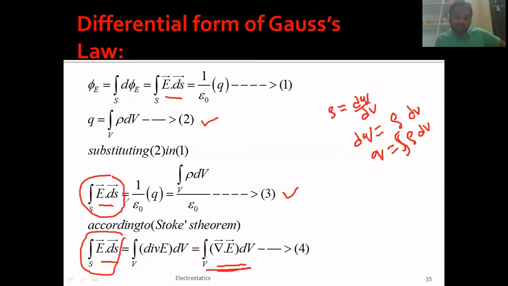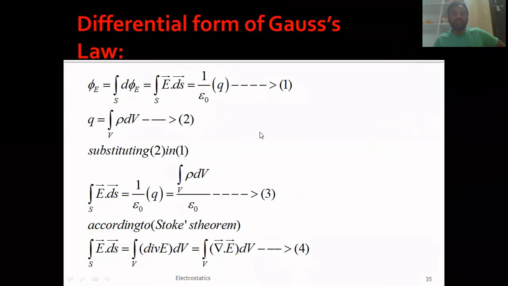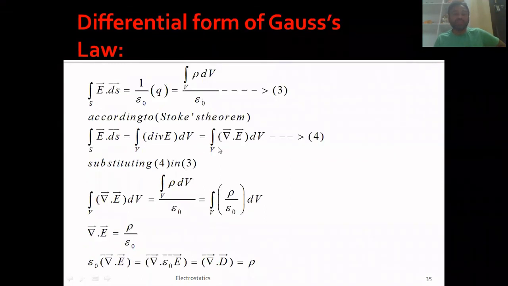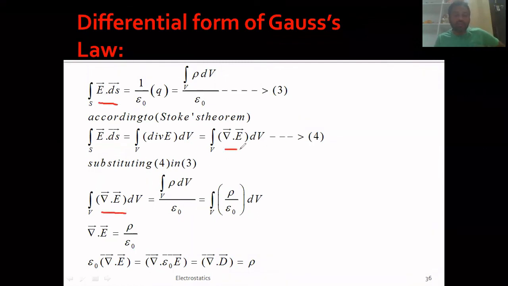If I substitute it, in place of integral E dot ds we get integral divergence E dv, which is equal to, from equation number 3, integral rho dv by epsilon 0. Since rho and epsilon 0 are constant, I can write this as integral rho by epsilon 0 dv.